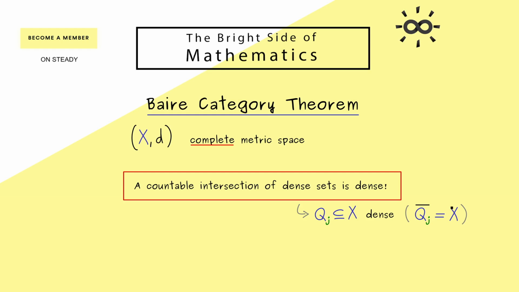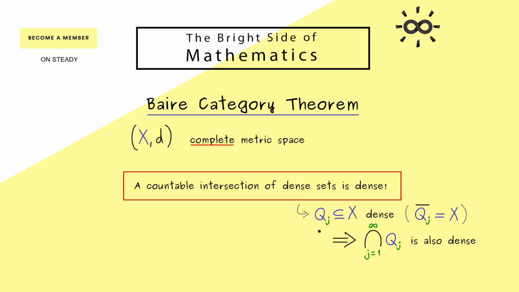A typical example would be that the complete metric space is given by the real number line R, and the dense subset could be the rational numbers Q. In other words, each point in X can be approximated by a sequence in Q_j. And now if this fact holds for all j, we have the implication that it also holds for the intersection. But it should be a countable intersection, so j could run from 1 to infinity. So you see, we only have countably many sets Q_j. But then, the claim of Baire is that this intersection is still a dense set.